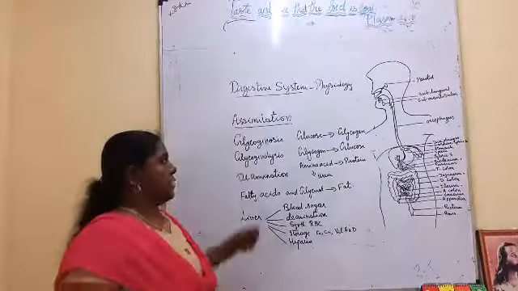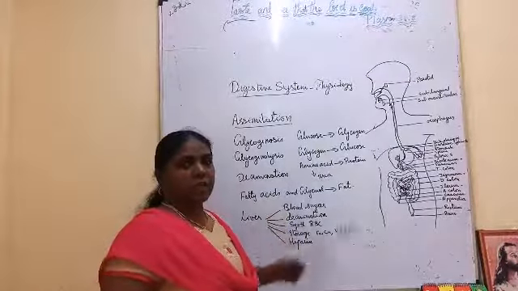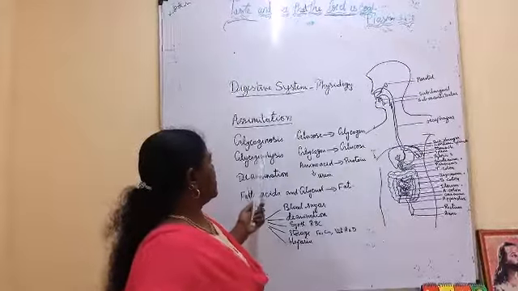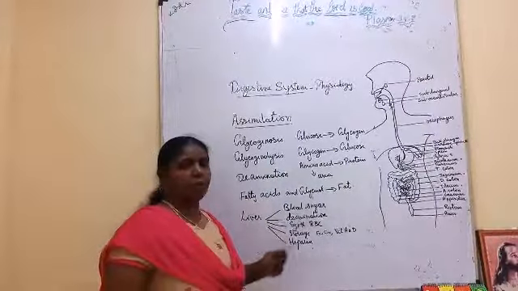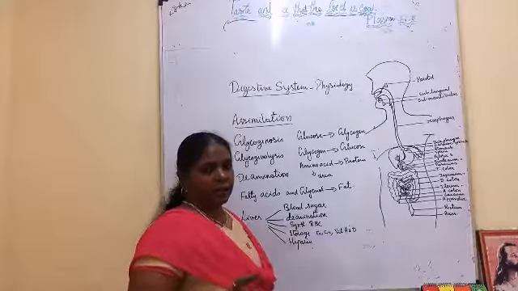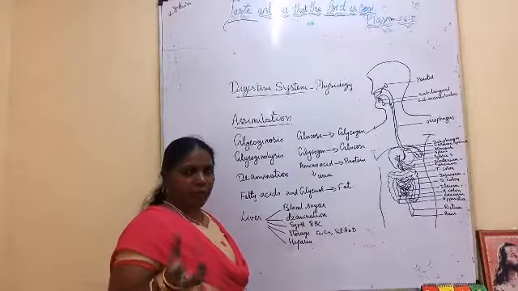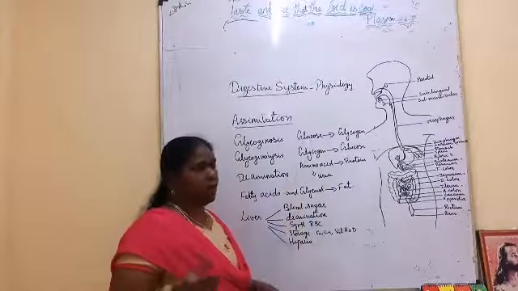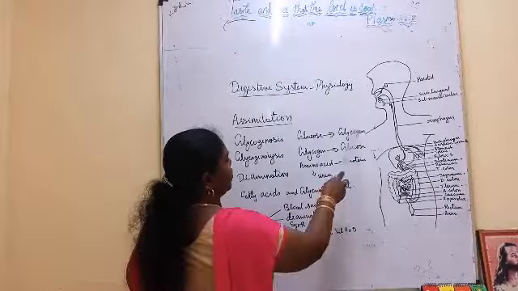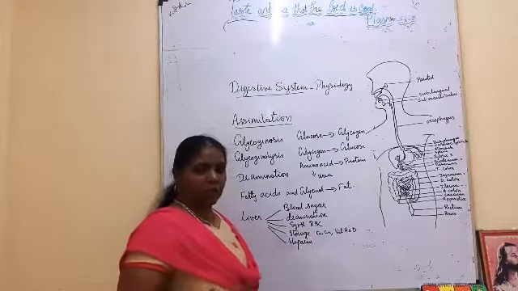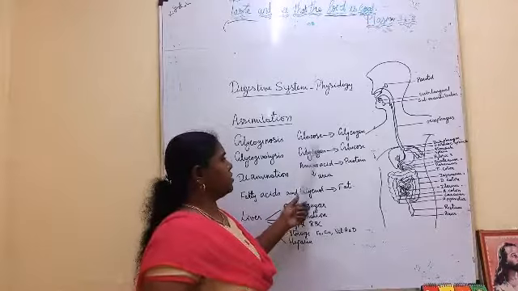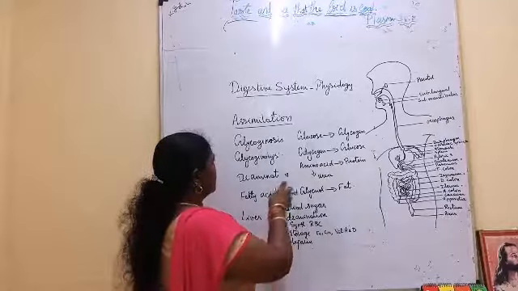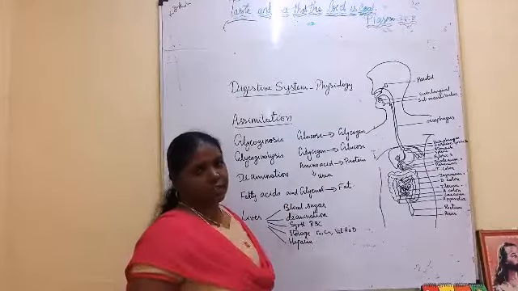Now in assimilation, we are going to see how the digested food is stored in the tissues. The first process is glycogenesis. In this, the glucose that is digested and formed is absorbed by the bloodstream. So glucose which is present in the blood is converted into glycogen. Insulin induces the cells to convert glucose into glycogen and store it in the liver. That process is called glycogenesis.